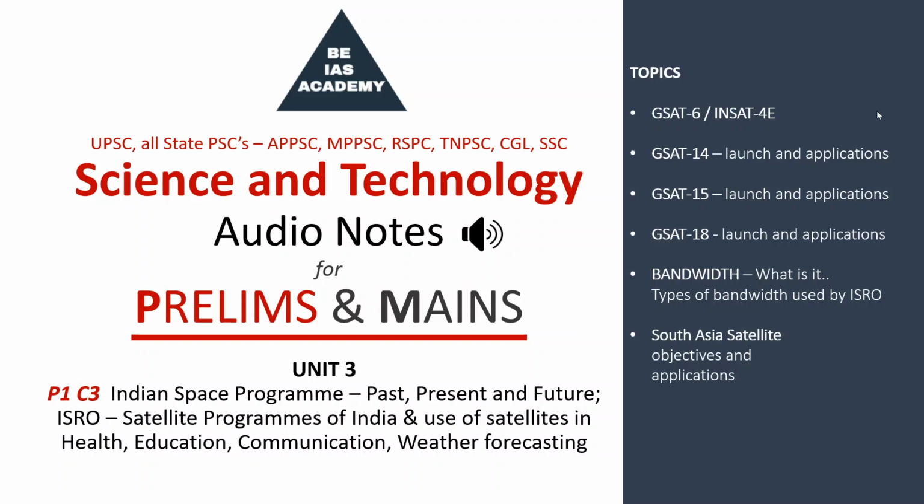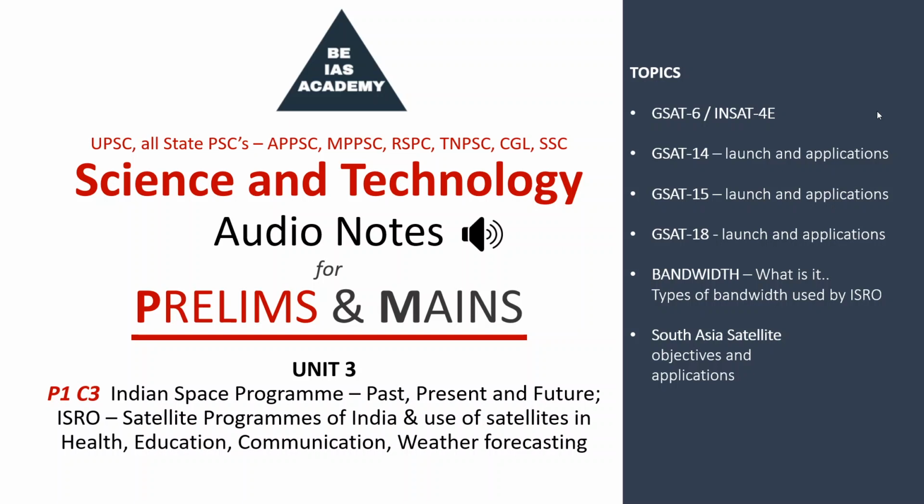GSAT 6 is the 25th geostationary communication satellite built by ISRO. This is the 12th satellite in the GSAT series. So in the GSAT series, it's the 12th satellite. In the geostationary series, it's the 25th satellite. It weighs around 2117 kgs. You can remember the rough average number. In your exams you can write 2000 kgs approximately.